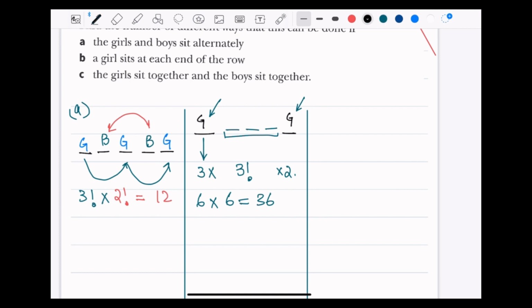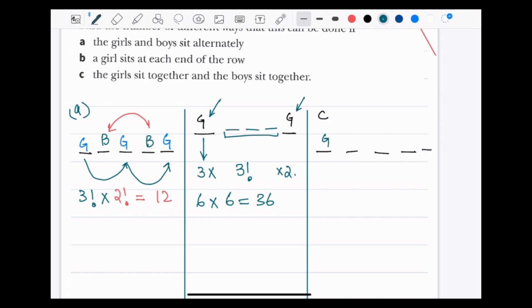For part C, always remember to make this rough diagram so that you can at least construct your question from here. So the girls sit together and the boys sit together. Now this is again all men together, so I'll approach it the way I've already explained.